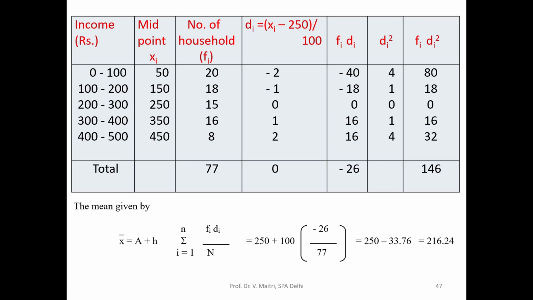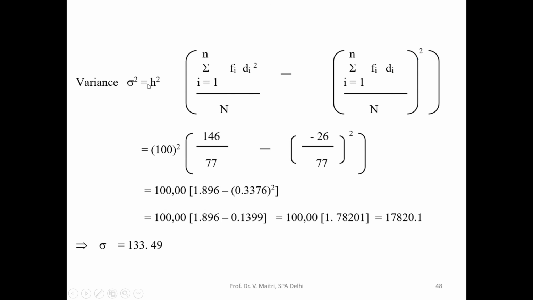But here we are taking some arbitrary value. We are calculating on the basis of an arbitrary value. So sigma square is h square times [the sum of Fi Di square by capital N minus the square of the sum of Fi Di by capital N]. So 100 square, [146 by 77 minus 26 by 77 square].